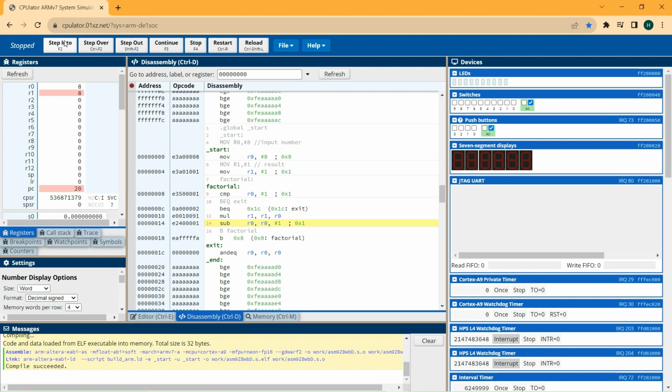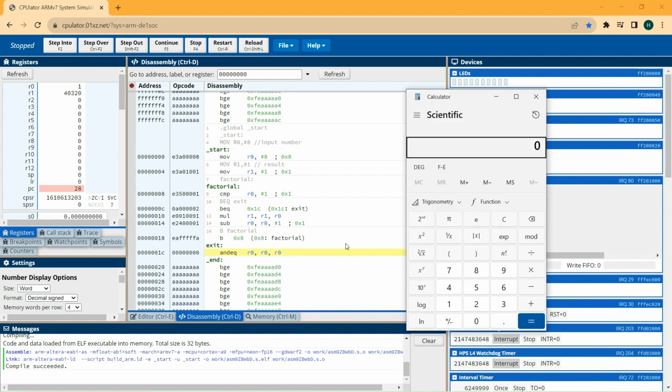It is 1, 8, 56, and so on until R0 is 1. And we move to the exit branch. So this is the result of factorial of number 8.